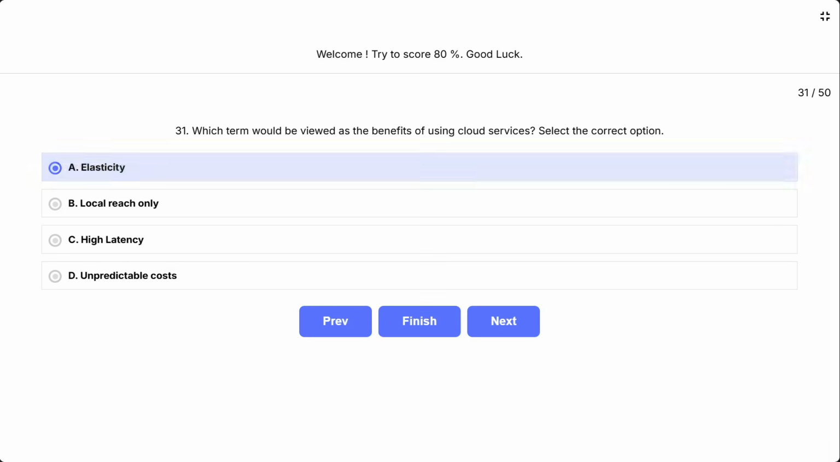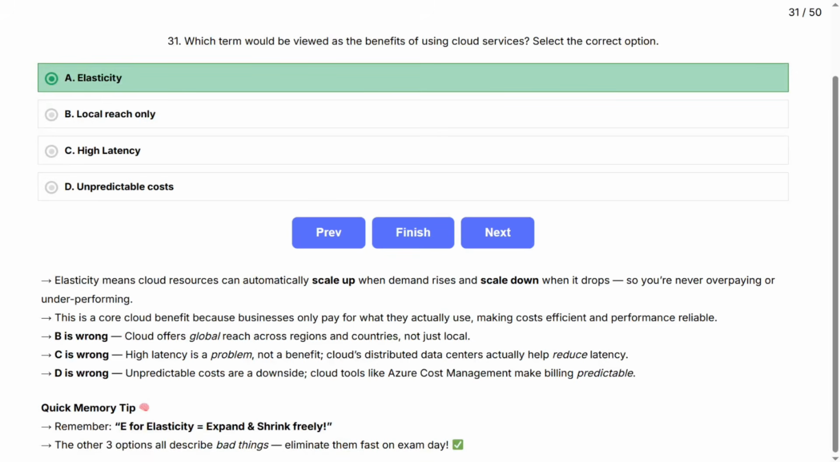Elasticity. Elasticity means cloud resources can automatically scale up when demand rises and scale down when it drops, so you're never overpaying or underperforming. This is a core cloud benefit because businesses only pay for what they actually use, making costs efficient and performance reliable.